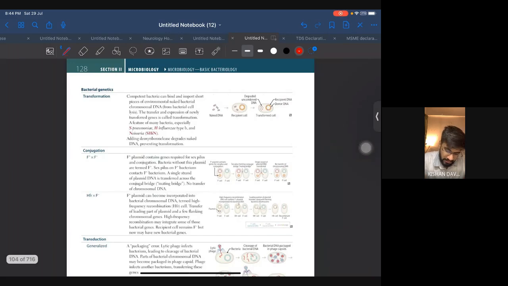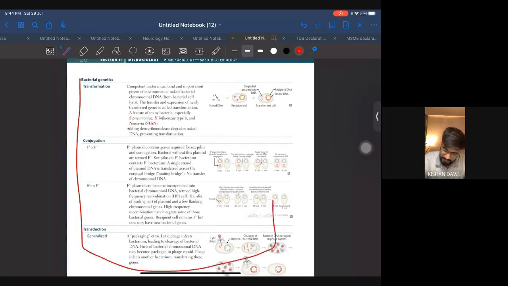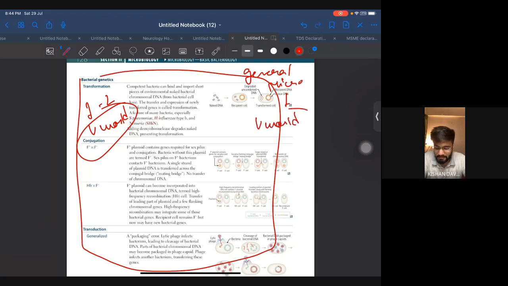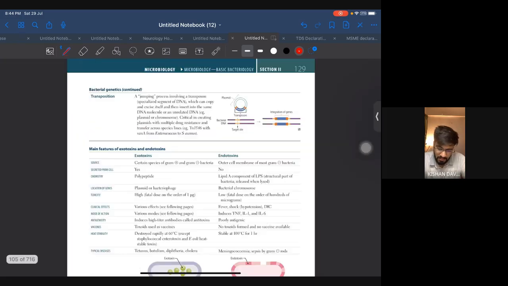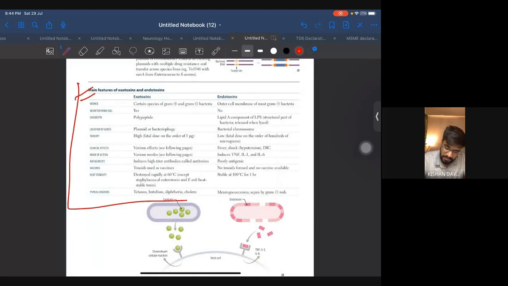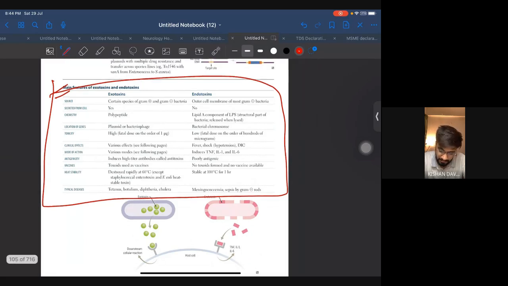All right, even the bacterial genetics, just give it a read. Only one or two questions are there in UWorld. If you even do that, it's okay. General part of microbiology, just do the UWorld. You don't have to do anything else. It's just a waste of time. So whatever is given in UWorld, do that. Apart from that, nothing else. All right. Do the main features of exotoxin and endotoxin. Not important, but definitely read it once.